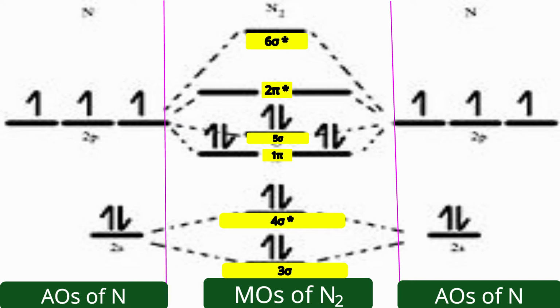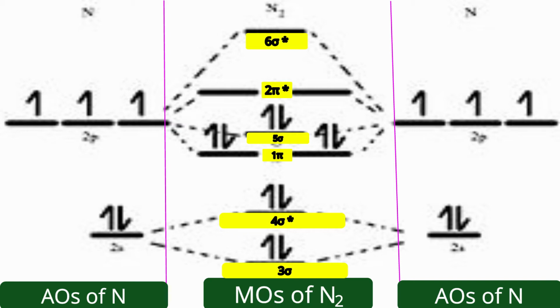Here, only crossover or sp mixing is given as the reason behind the higher energy of 5 sigma. But today we will understand exactly what happens there due to which the 5 sigma orbital increases in energy. But this diagram is enough.